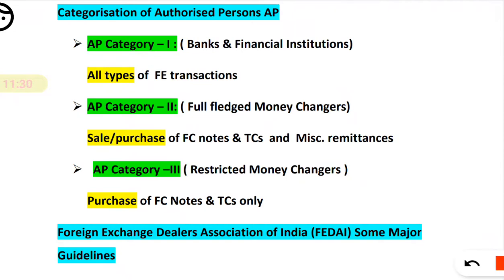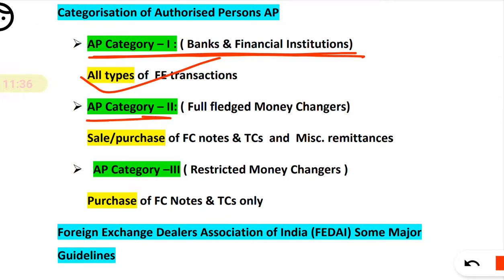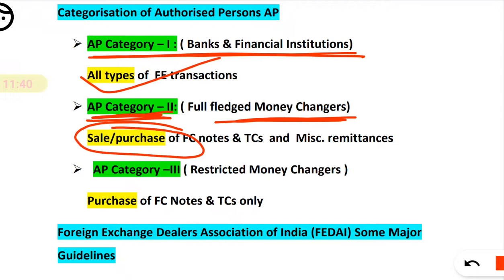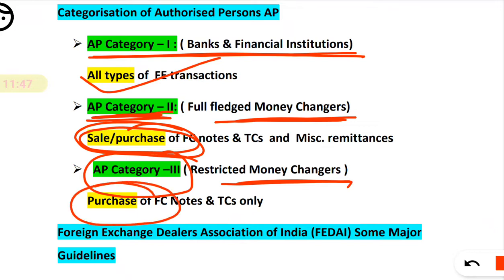So remember, AP category 1 consists of banks and financial institutions, all types of transactions they can do. Authorized person category 2, they are full-fledged money changers. That means they can do the sale and purchase of foreign currency. And in case of AP category 3, they are restricted money changers, so they can only purchase foreign currency notes. Okay, they are not allowed to sell.